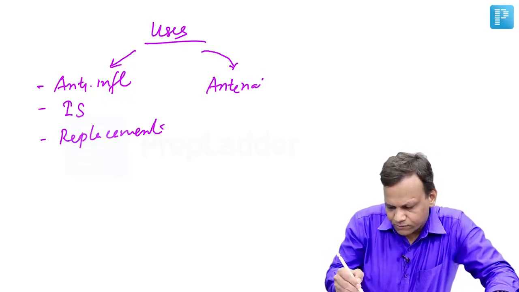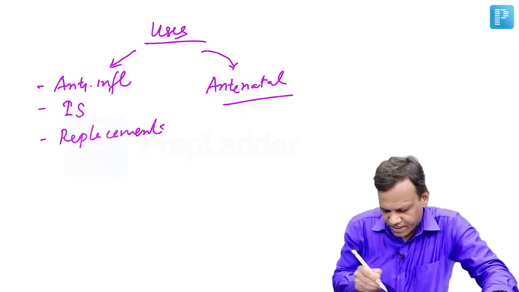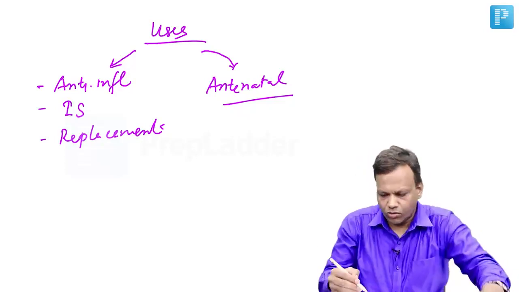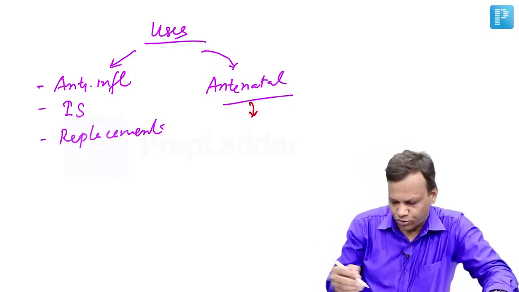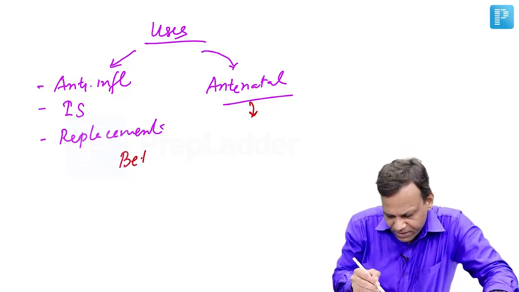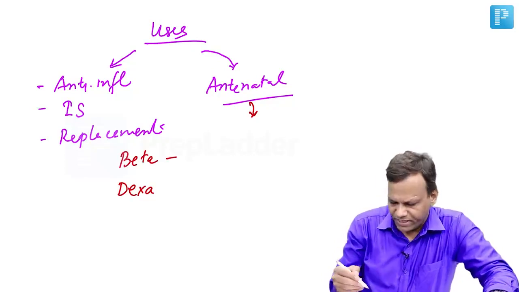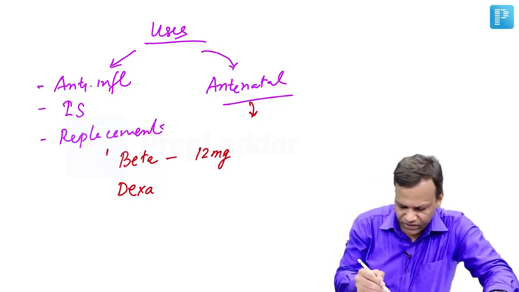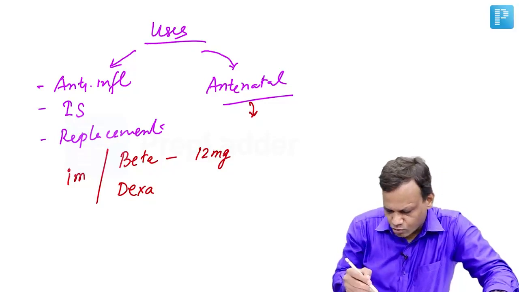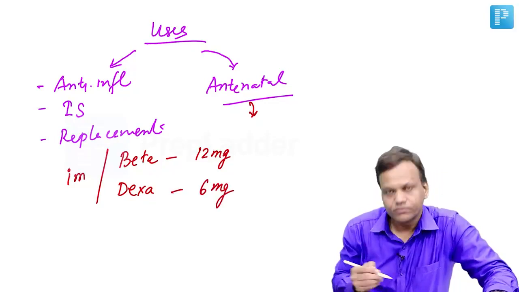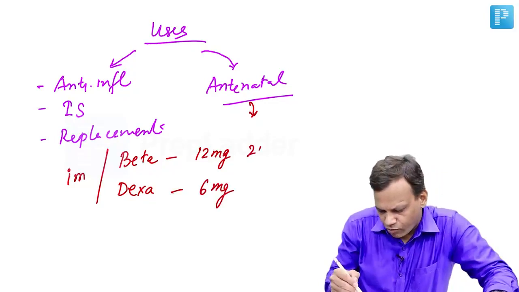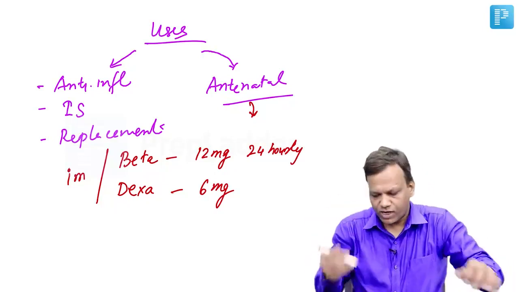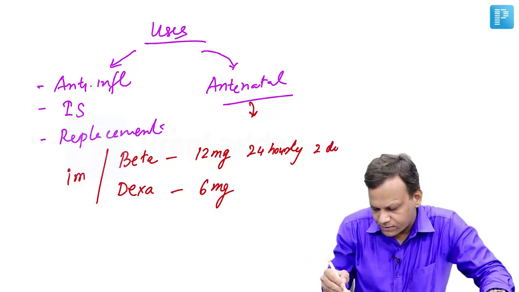Now, what is important is their non-replacement use, known as antenatal use. So they are used for fetal lung maturation. We can use betamethasone or dexamethasone. The doses are important. Betamethasone dose is 12 milligram, given intramuscularly, whereas the dose of dexamethasone is 6 milligram. Betamethasone is given 24 hourly, that means one dose now, one after 24 hours, and total 2 doses.